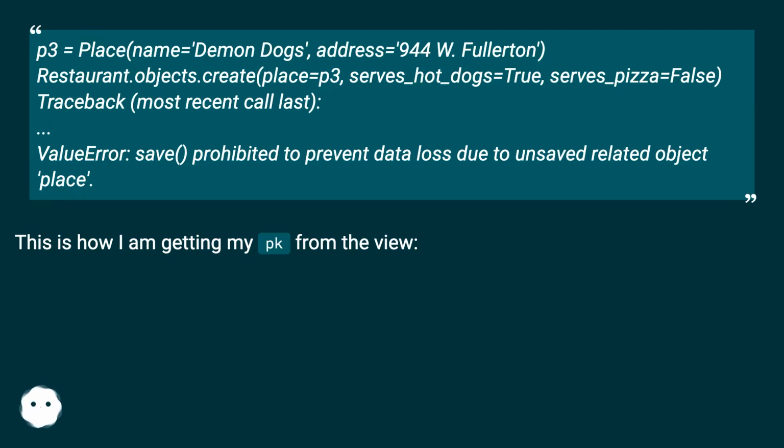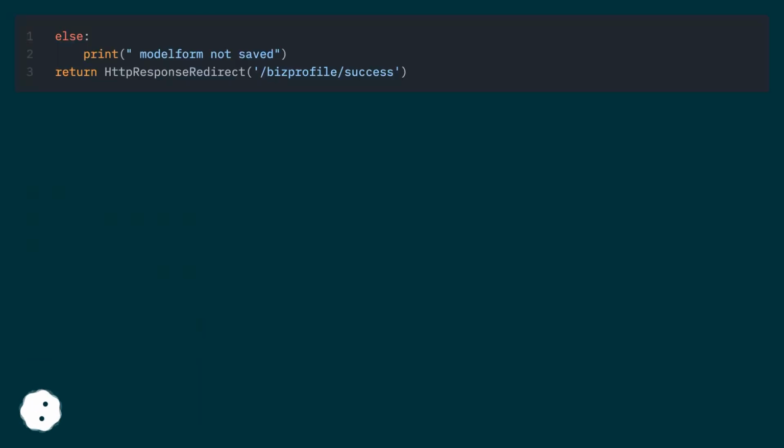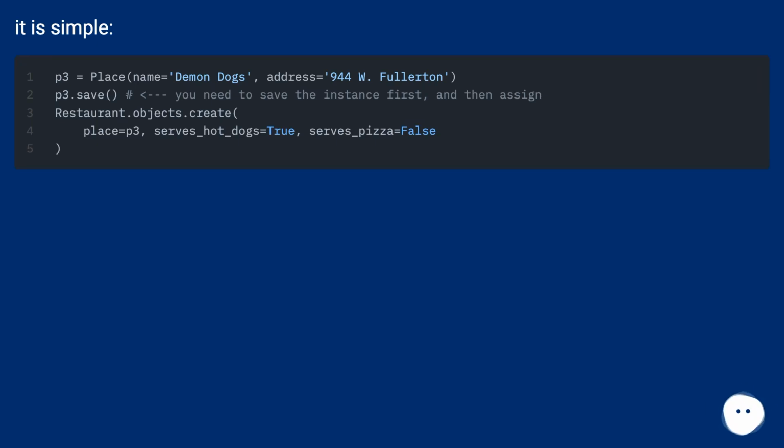This is how I am getting my PK from the view. It is simple.